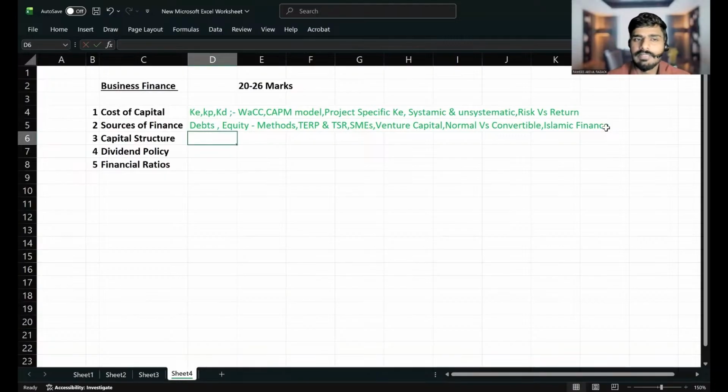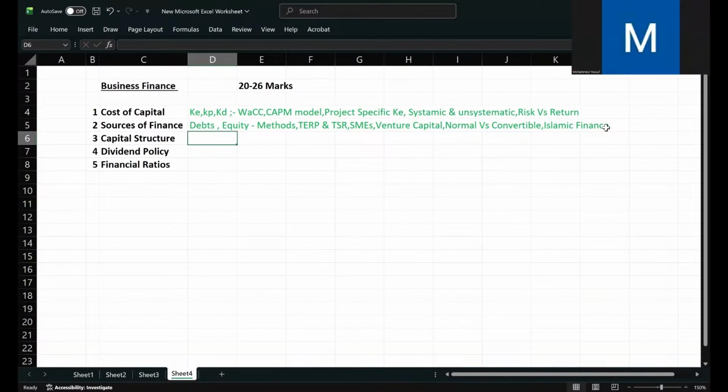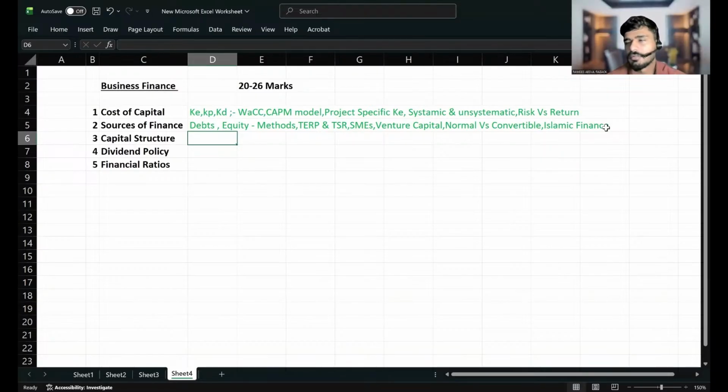Sir, can you say something about all 5, what the purposes are for Sukuk, Ijara, Mudaraba? Yeah, I can give you a partial description of everything.